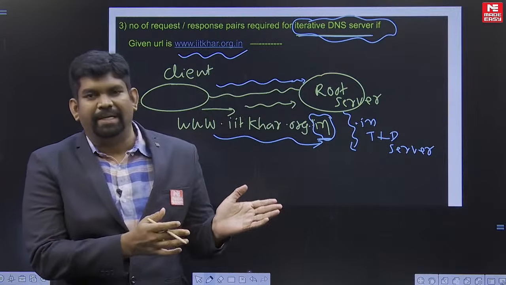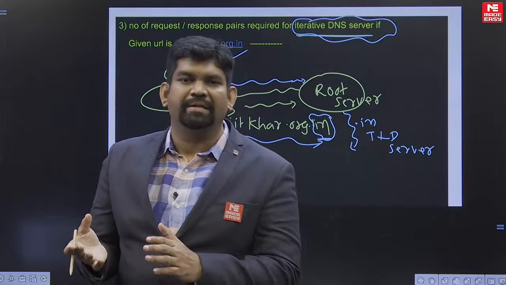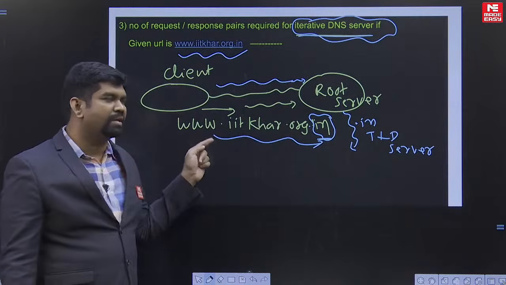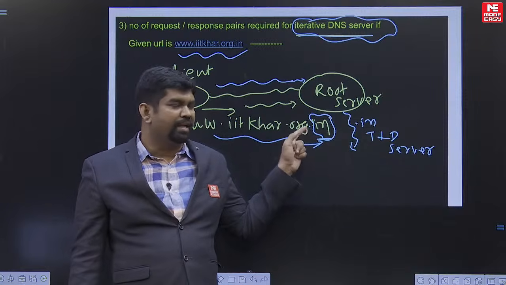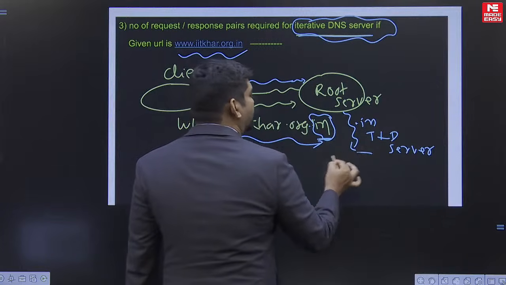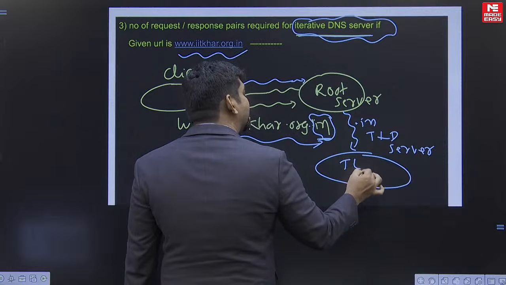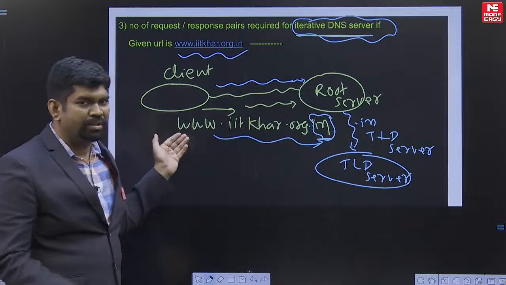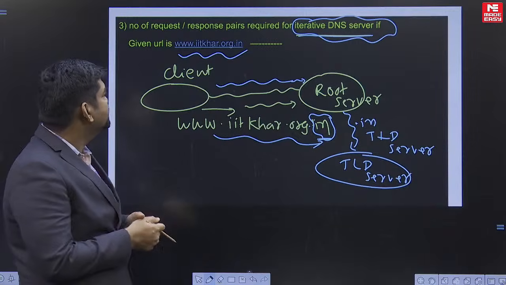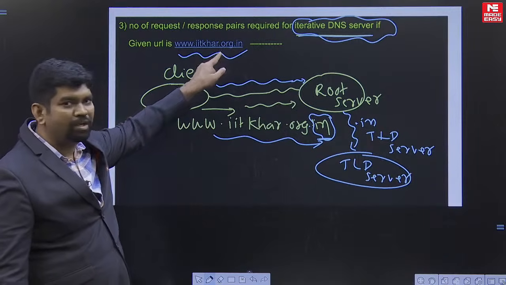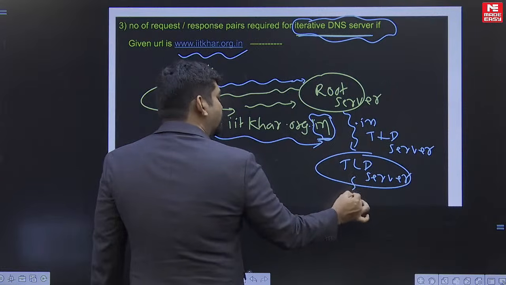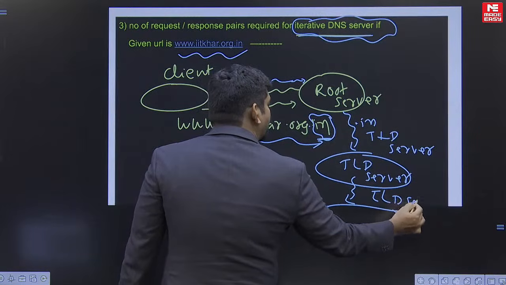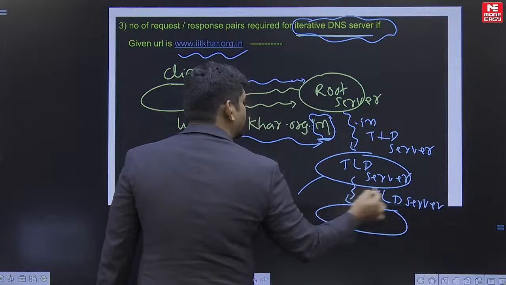Like .com TLD servers, .org TLD servers, the different TLD servers will be there. But the point is, you got a query regarding .in, so it is forwarding the query to the concerned TLD server, that is called .in. This is according to the question given by the students, and you can see after .in there is a .org. That means it is going to forward to one more sub TLD server, you can say. Okay, sub TLD servers will be there.